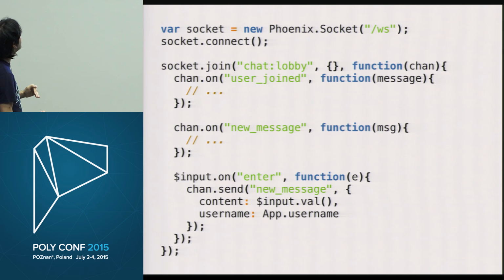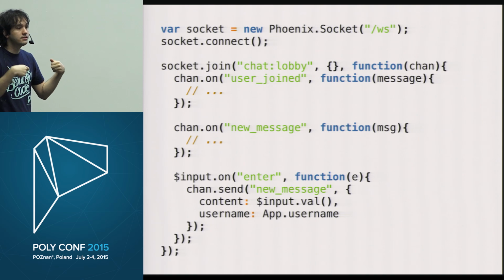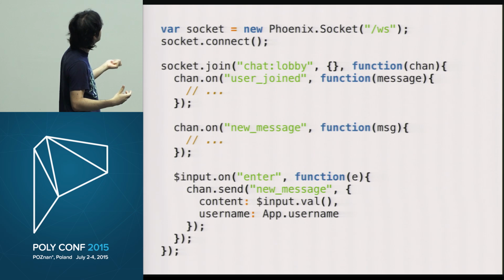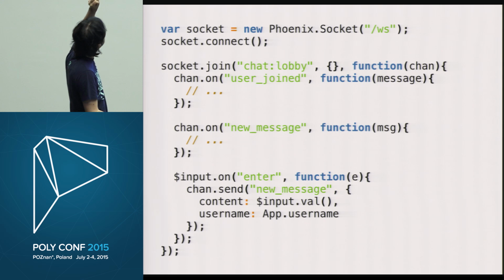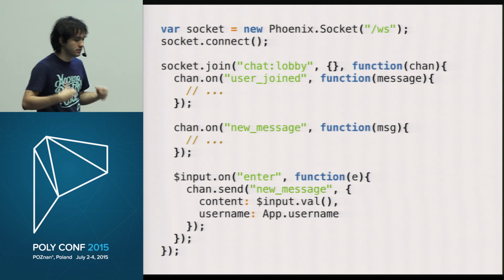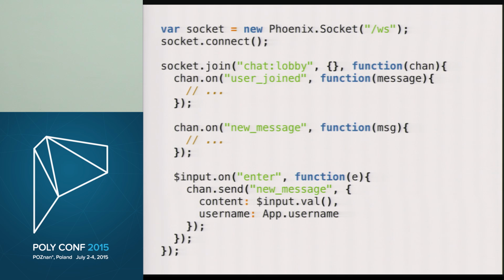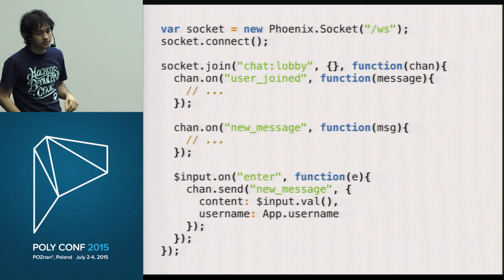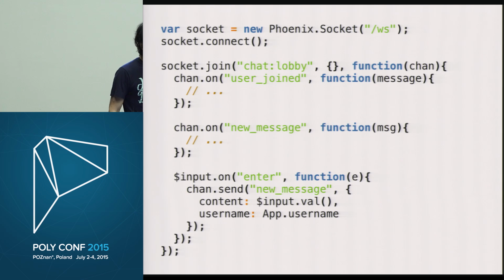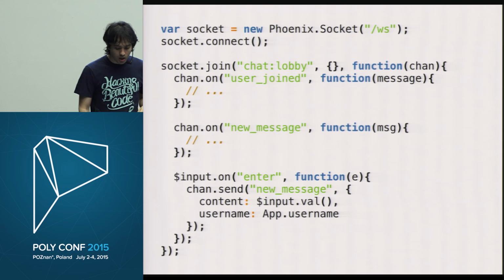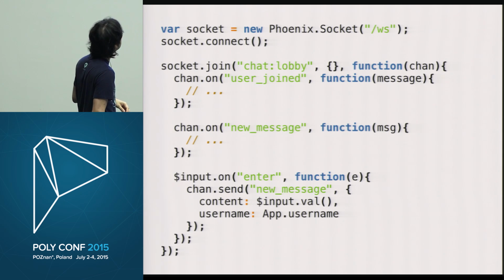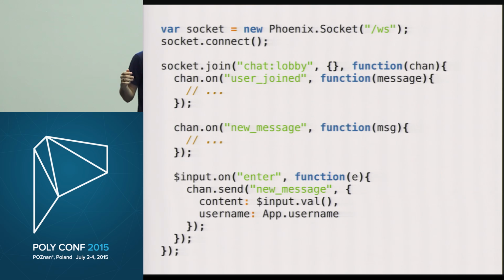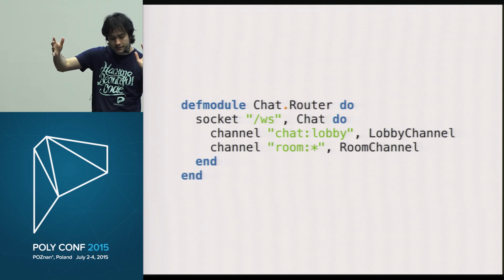And after I'm inside the channel, I can do things like, every time the user joins, I want to change something in my UI, for example, right? Every time a new message comes from the server, so every time we say chan.on, I'm reacting to messages coming from the server, right? Every time there's a new message from the server, I want to do something else, and I can also react on the UI and send new messages to the server. And in order to make this work, so this is the client side, on the server side, all we need to do is define a router. So here's some Elixir code. I'm defining a router, and I say, well, I'm going to have my socket endpoint at this particular route.